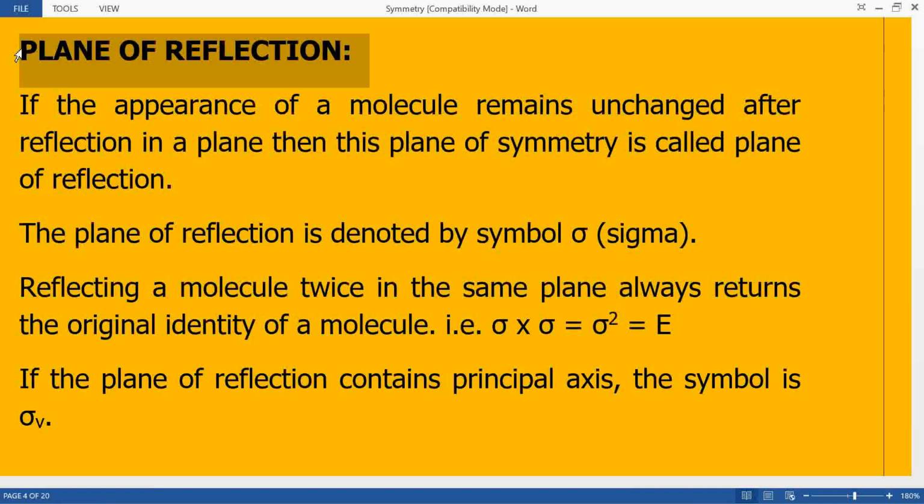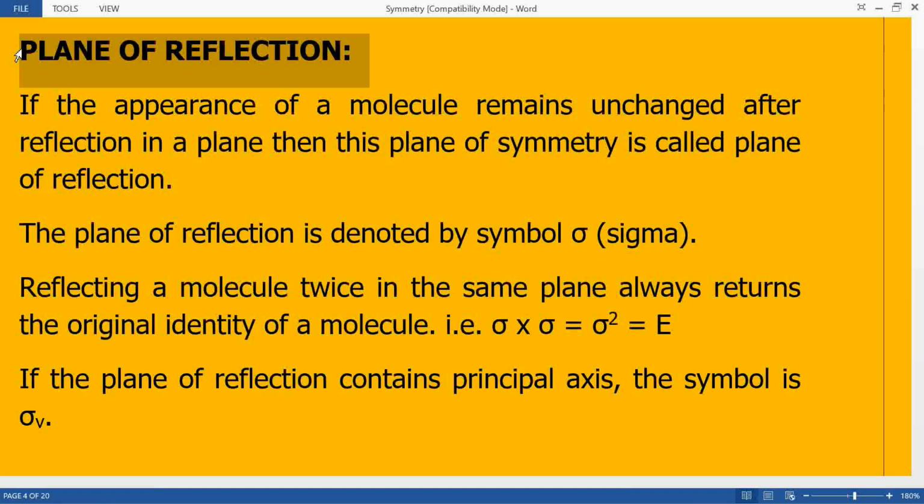In the same way, while studying the operation called reflection, you have to try and find out a plane in a molecule, and if you reflect the molecule in that plane, and if you see that the appearance of the molecule remains unchanged, then it is called plane of reflection.